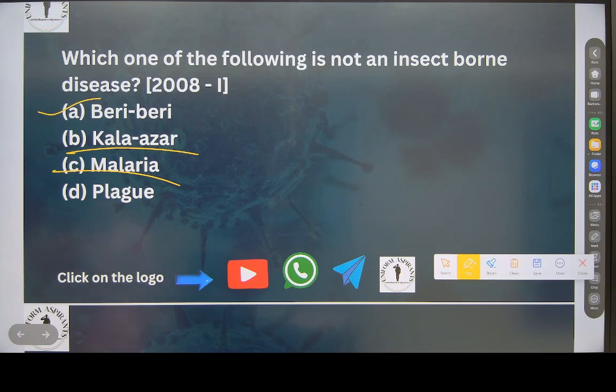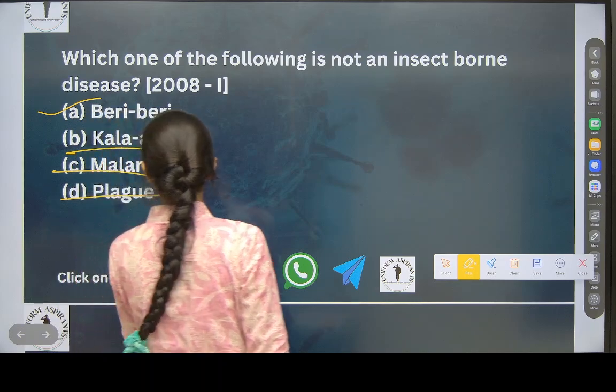It played a big role. It is caused by bacteria, but who is the vector of plague? Mouse is the vector of plague, no?